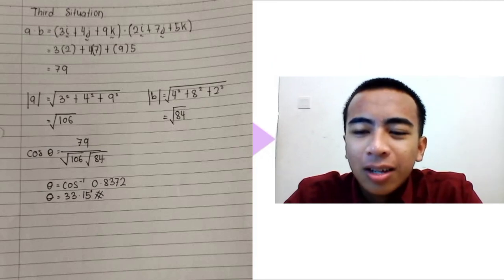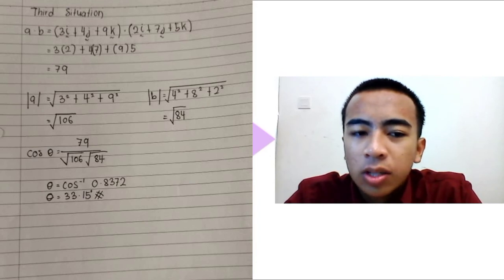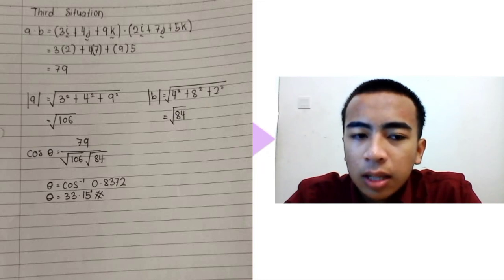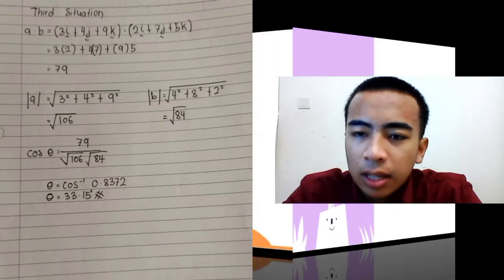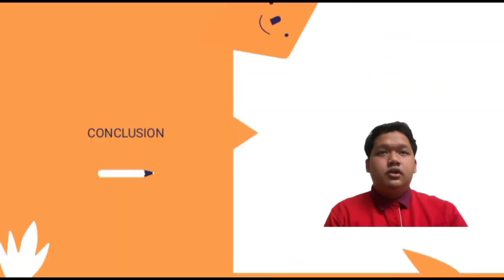We apply this answer to cos theta equals 79 over square root 106 times square root 184, and theta equals cos inverse 0.8372. The angle we get is 33.15 degrees.